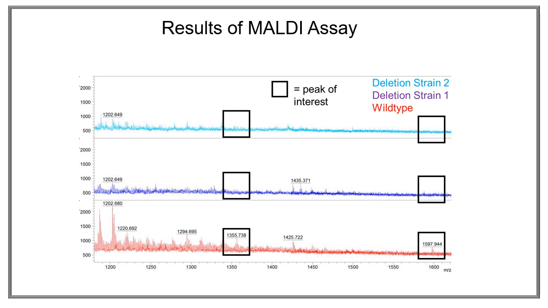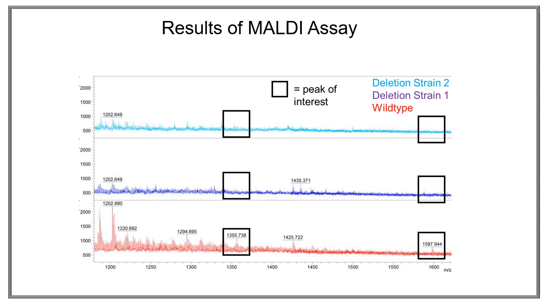This is our direct metabolite identification technique. Each of the deletion and wild-type strains were grown to sporulation on pH-balanced media and extracted with organic solvent. The organic extractions were run through MALDI to determine any metabolic differences. In theory, the wild-type strain should have a peak that is missing in the deletion strains that correlates to the targeted gene product's mass. There were two possible peaks identified as candidates for the target molecule, a peak at 1355 and a peak at 1597.